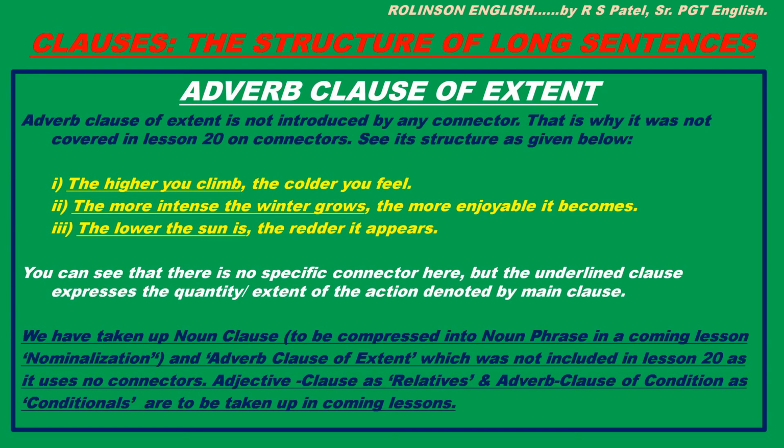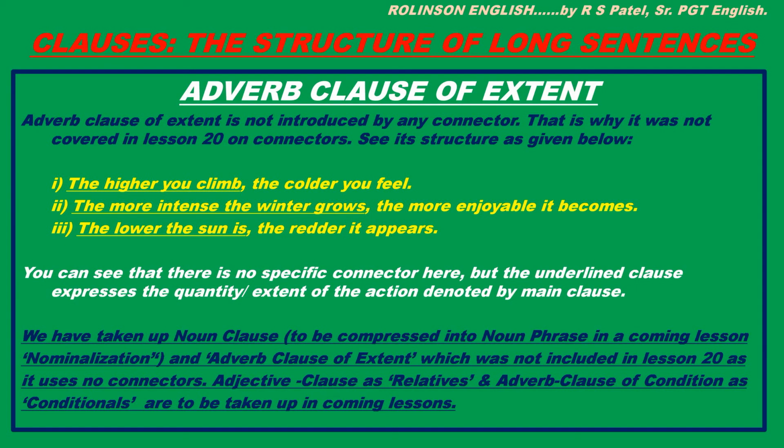The same way, in the second case, the more intense the winter grows, the more enjoyable it becomes. Main clause, the more enjoyable it becomes, its quantity, I mean enjoyability of winter, is determined by the clause the more intense the winter grows. So this is adverb clause of extent.